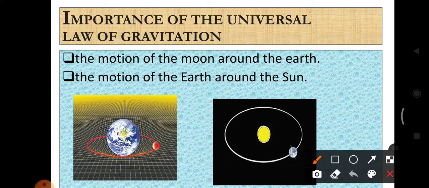The second one, the motion of the earth around the sun. This is the sun and this is the earth. Due to the attraction of the sun and earth, the earth is revolving around the sun. So the gravitational force is exerted between the sun and the earth.